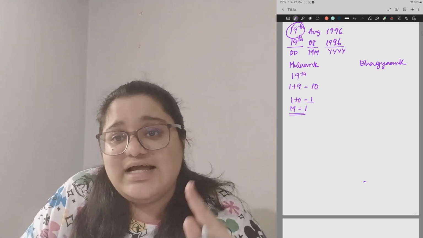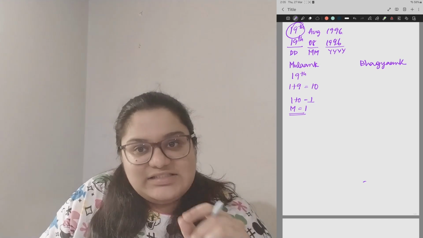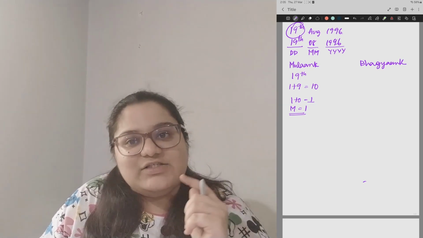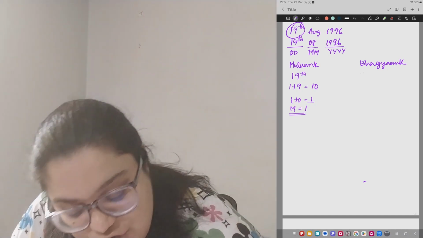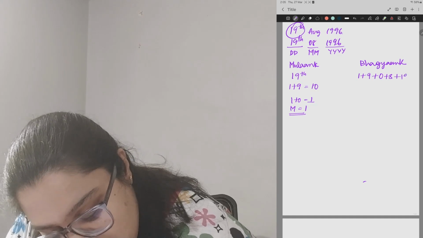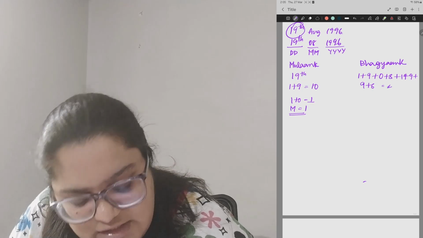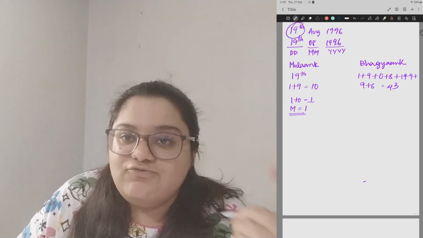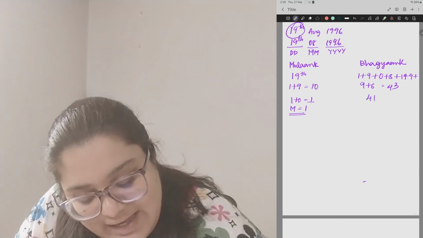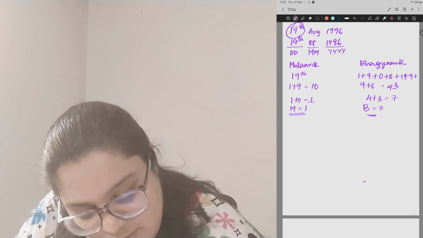Next, let us try to understand the next bit, that is how to calculate your Bhagyank number. Bhagyank number, your destiny number, is basically summation of all the numbers in your date of birth. That is your day, month and year. So what we'll be doing is, we will be adding 1 plus 9 plus 0 plus 8 plus 1 plus 9 plus 9 plus 6, which is equal to 43. Now again, 43 that you have, it is a double digit number. So again, like you guys know the deal, we add both these numbers till we get a single digit number. So your Bhagyank will be equal to 7.